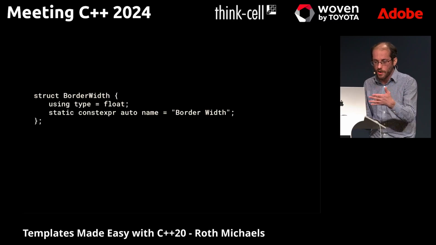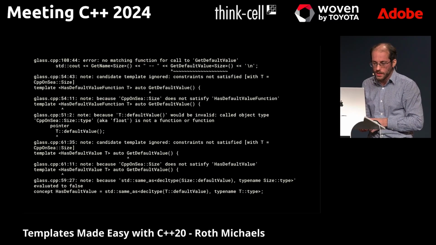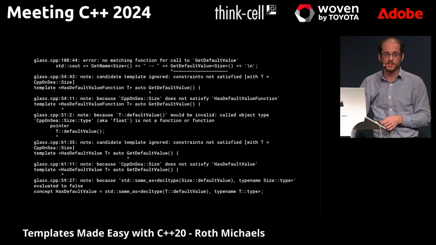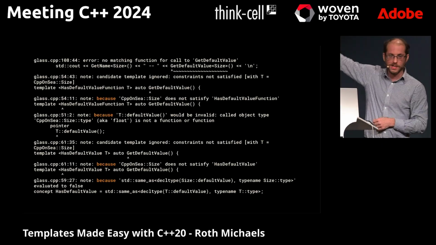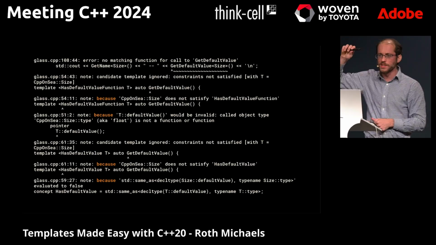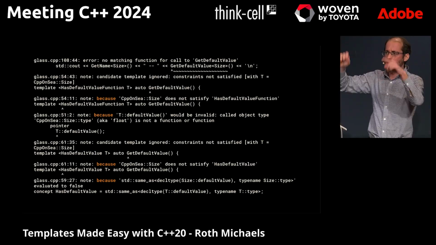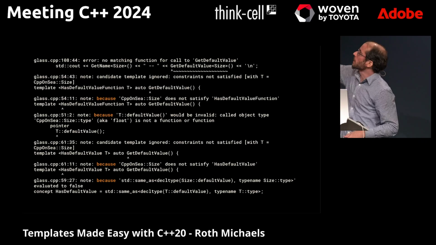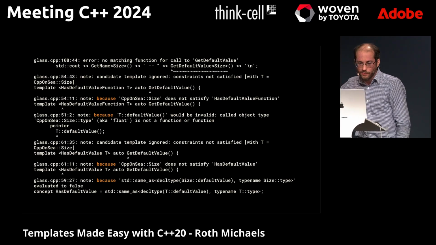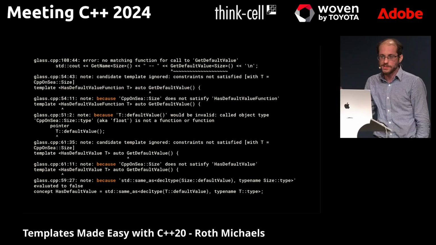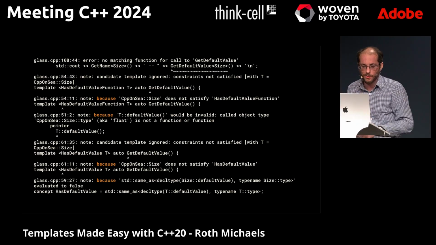Well, the way we've written this so far, since there's no default value, we're going to get an error. And it looks like a lot of error messages. Don't read all of this, but here's the cool thing about error messages with concepts. The word "because" shows up here a lot of times. So instead of seeing "this didn't instantiate blah, blah, blah," it's actually telling me exactly what's going on. It's saying, because size doesn't satisfy default value function and it doesn't satisfy this. So it's actually telling me exactly what's wrong with my code.